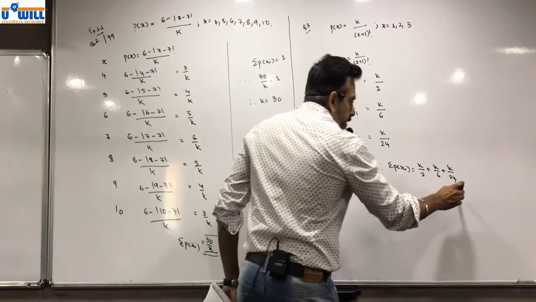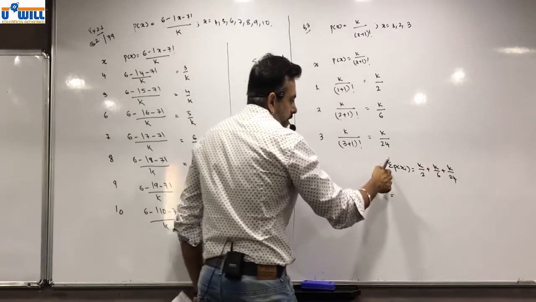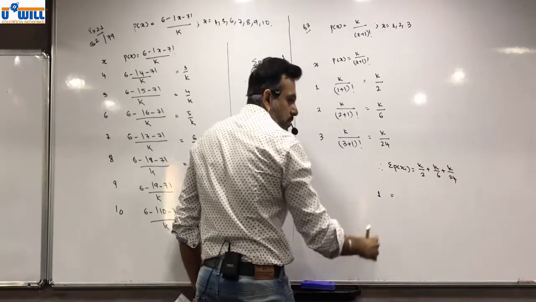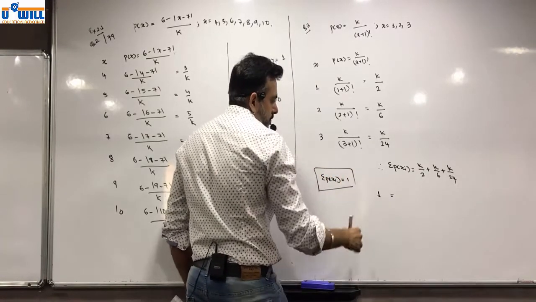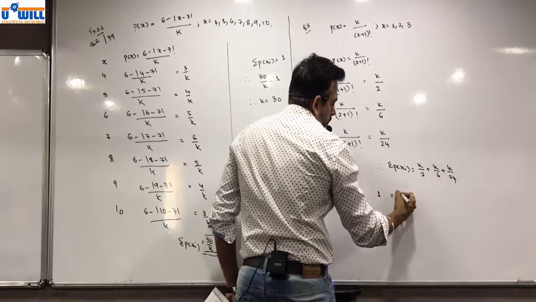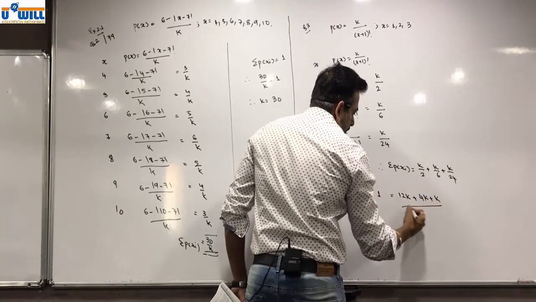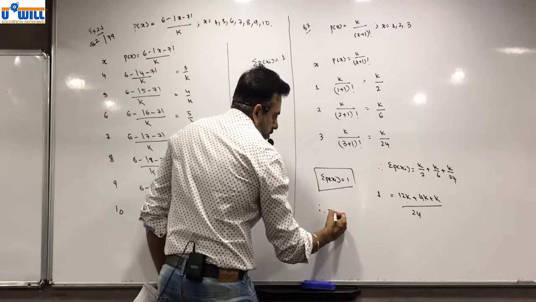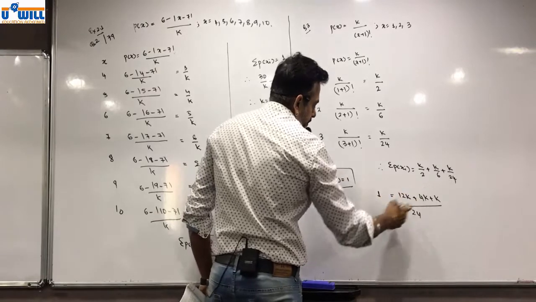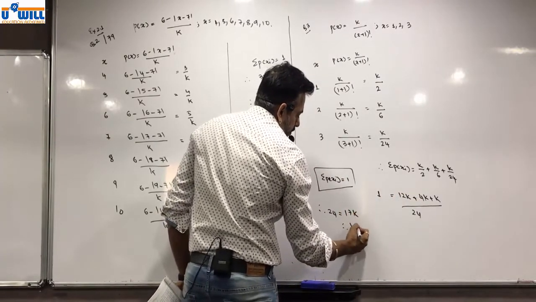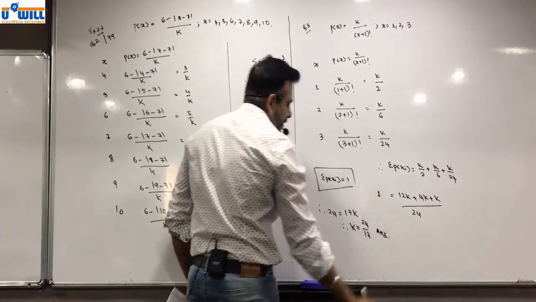LCM is 24, so we multiply each with 24. Sigma p of xi is always equal to 1. I'll write over here sigma p of xi is equal to 1. So 1 is equal to 12k plus 4k plus k upon 24. Therefore 24 is equal to, multiplying, 12 and 4 is 16 and 1 is 17k. Therefore k is equal to 24 by 17. Answer.